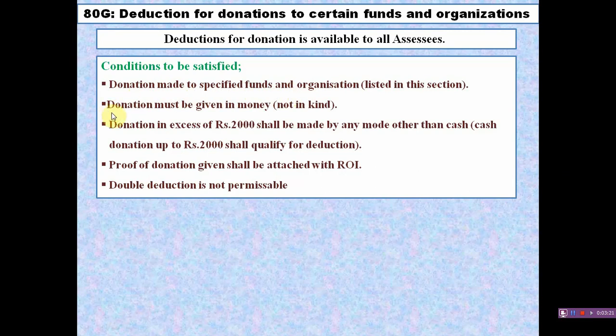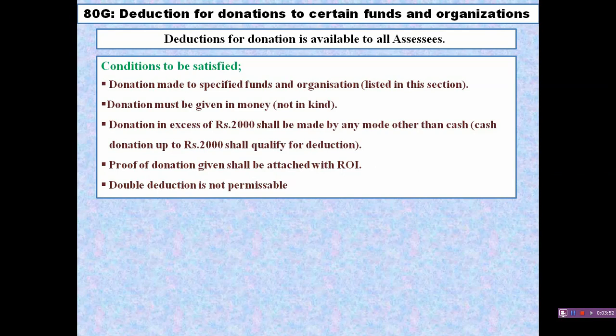Second one, donation must be given in money. It means the donation given in kind does not qualify for a deduction. The donation must be given in money only. Example, if an assessee has donated books to an approved education institution, the value of the books is not qualified for a deduction under section 80G.